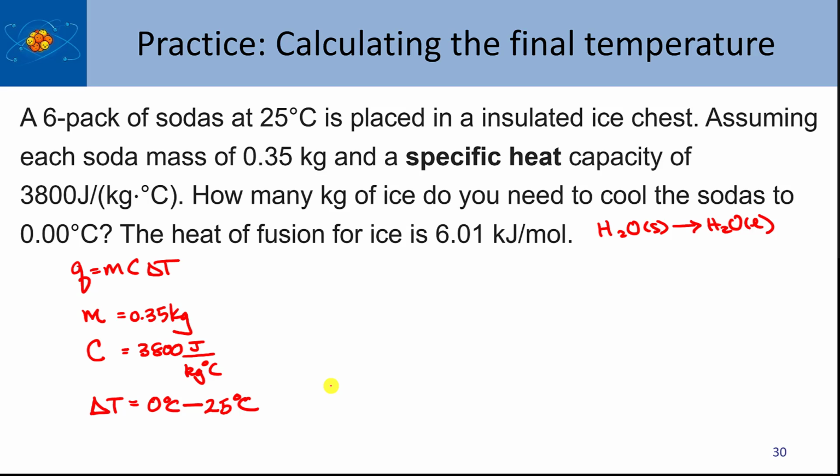Okay, so you notice that I have everything I need here to calculate the energy needed to cool one soda down to 0 degrees Celsius. Now I have 6 of them, so conservation of energy would say once I get this number, I'll just multiply it by 6, and that's how much energy it will take to cool 6 sodas down.